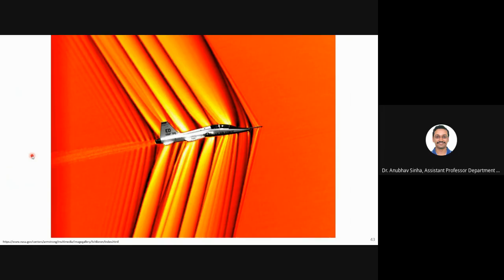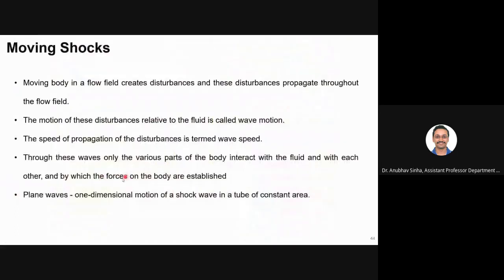Those parameters are determined by what type of shocks you are forming. Basically, shock governs how you interact with the fluid, and in turn that will determine how much resistance or how much lift you are generating. That is why moving shocks are important for a lot of practical applications, so we'll study that.